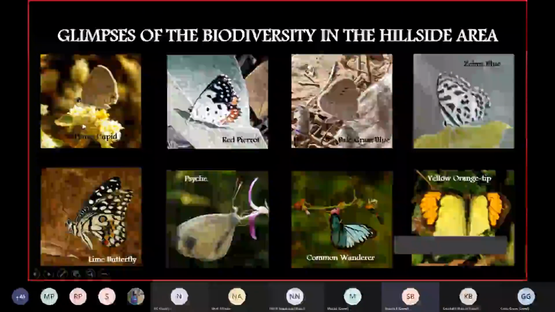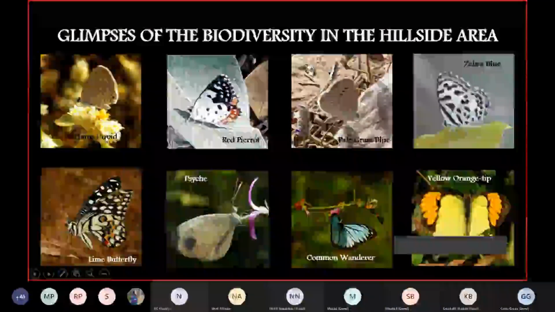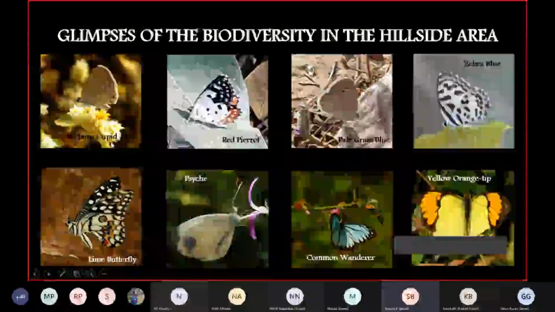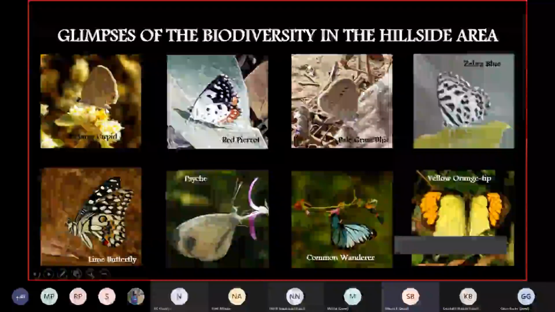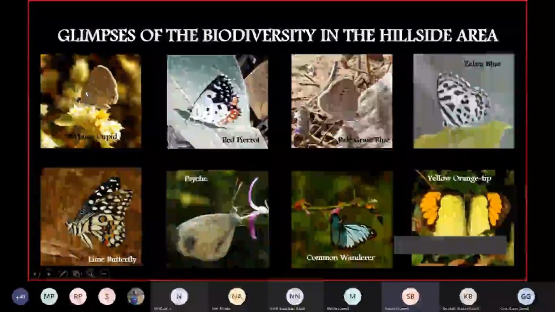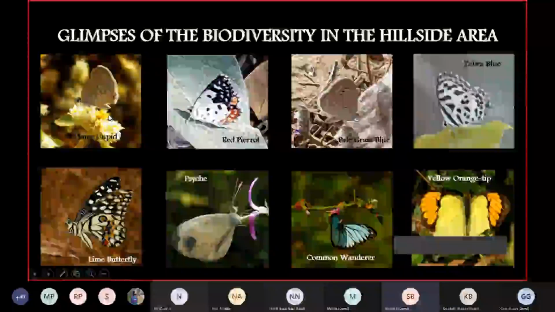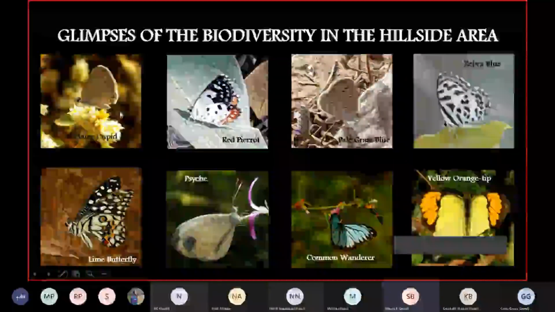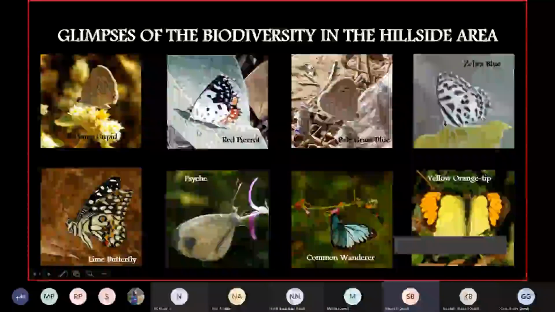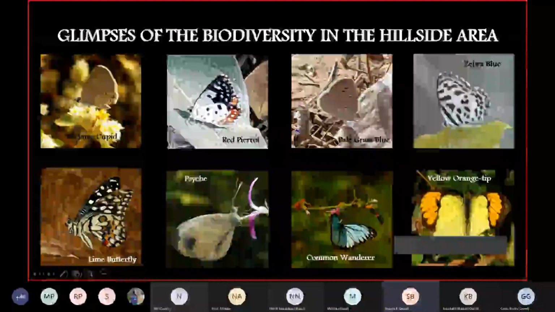Some common butterflies studied during the transect method were the cupid, which was one of the dominant species in that area, and a very good number of butterflies were seen, since the flora which exists there, though it has declined, no doubt, is still in a good patch with a good number of plants.